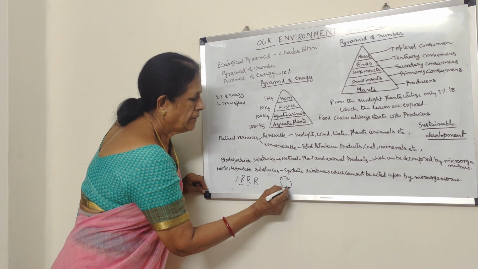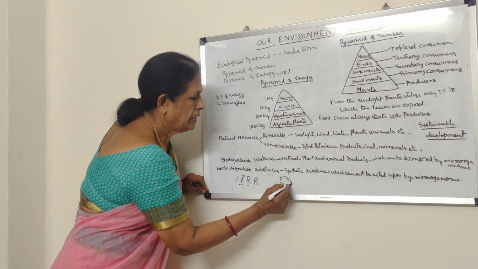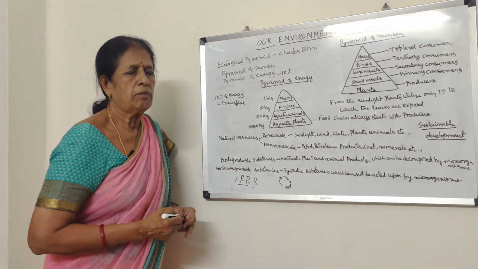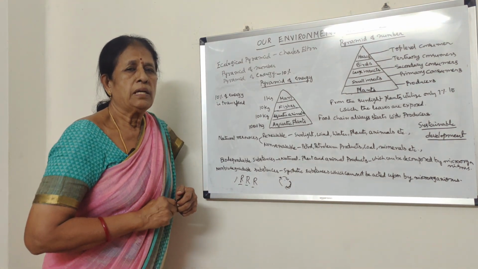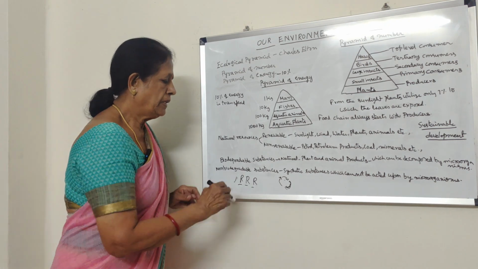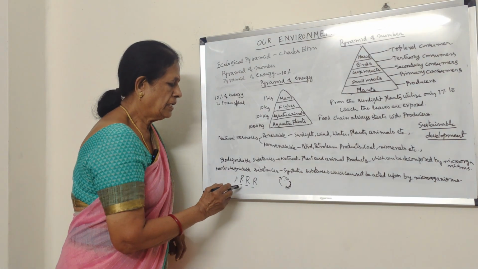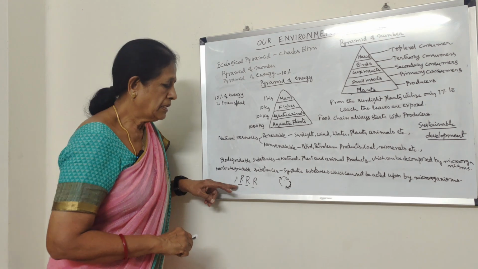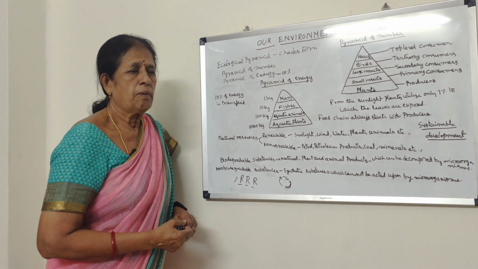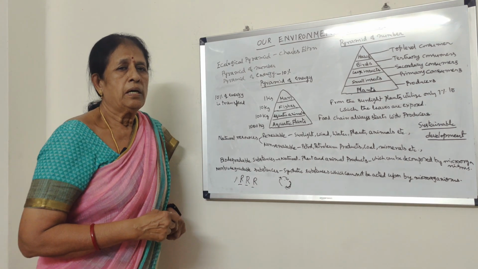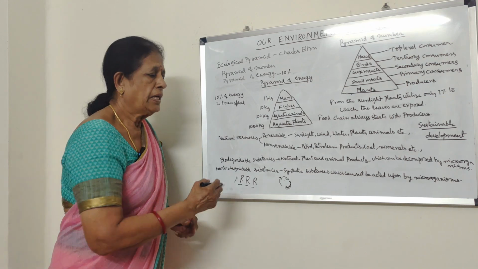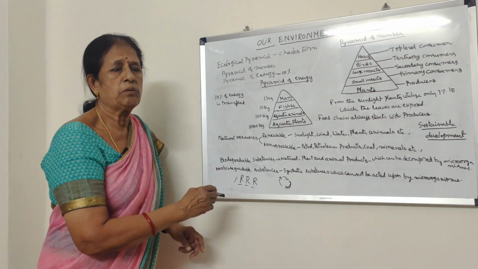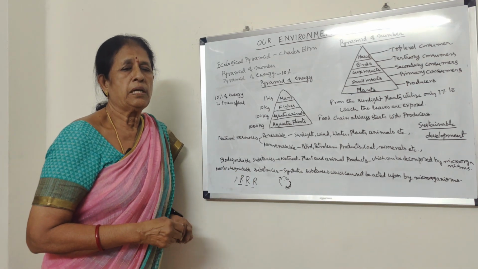That means they should not go as waste and cause environmental pollution. To prevent this, RRR: reduce, reuse and recycle. These are the 3 R's that are proposed, and many organizations are taking part in reducing the use of these non-biodegradable substances.